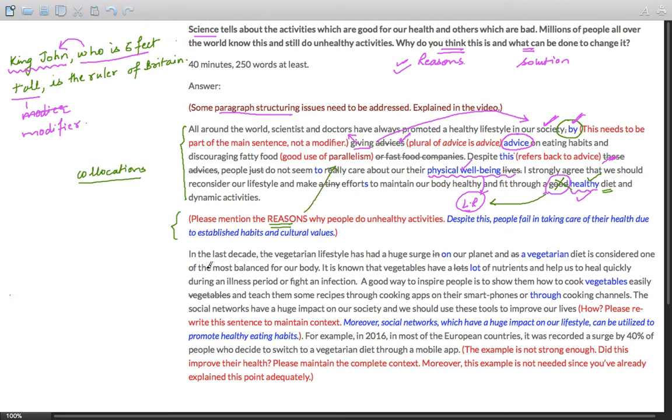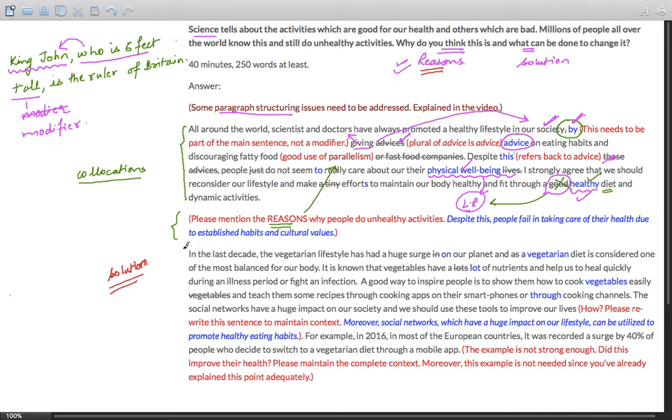Okay. Now coming to body paragraphs. The first body paragraph should have been on the reasons. However, the student has actually written this one on solutions, not the reasons. This is a solution paragraph, which is a bit inappropriate. It should have focused on reasons initially. However, let us discuss how this paragraph has been structured.